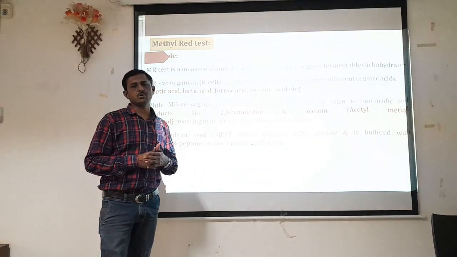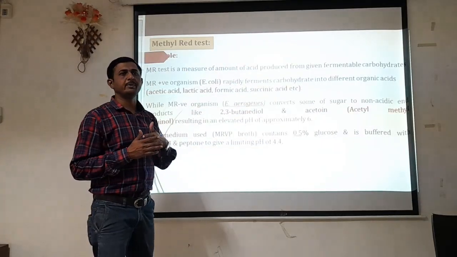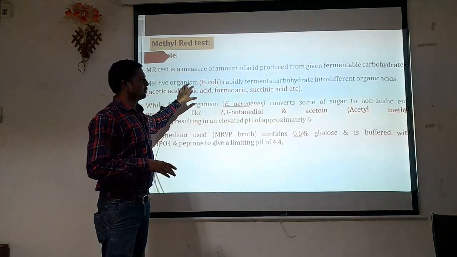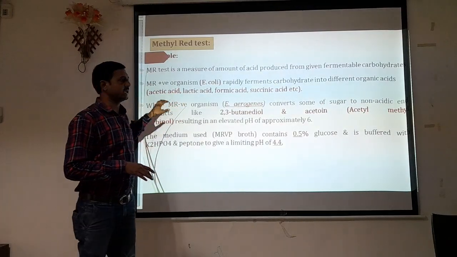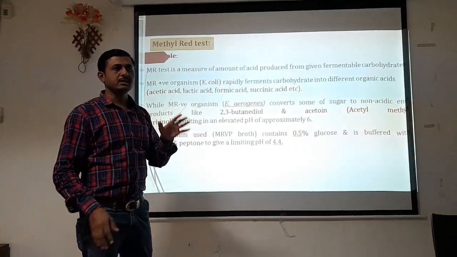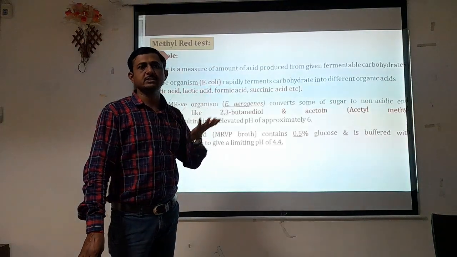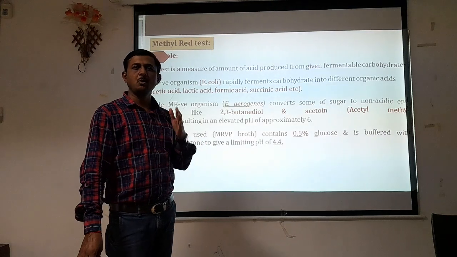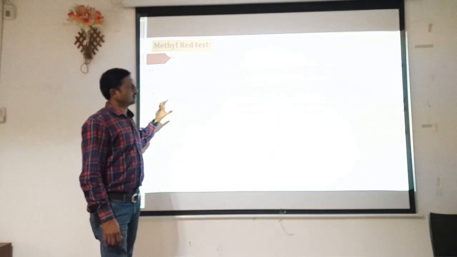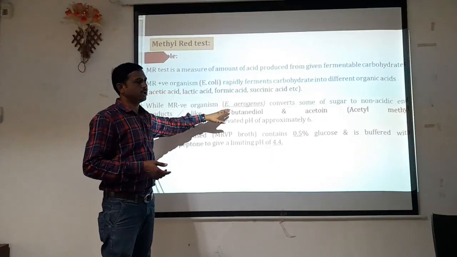When we inoculate a particular organism in that medium, and if that organism is capable of breaking down or fermenting that particular sugar or carbohydrate, it produces different types of organic acids like acetic acid, lactic acid, formic acid and succinic acid. As they produce acid from that substrate, it changes the pH of that medium to acidic pH.